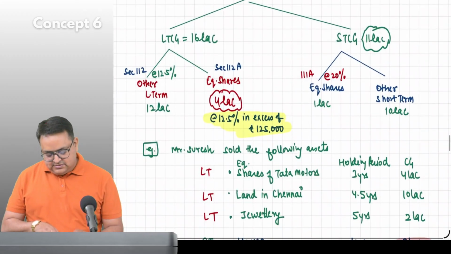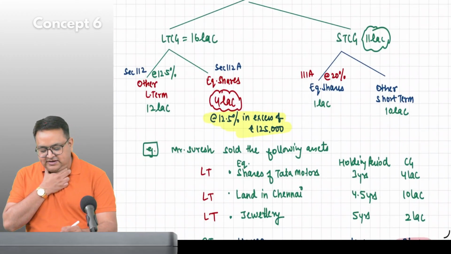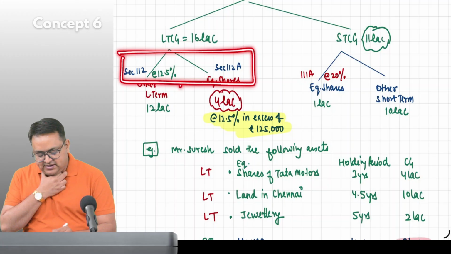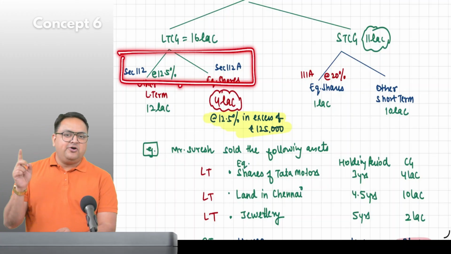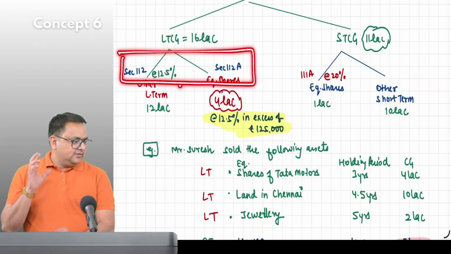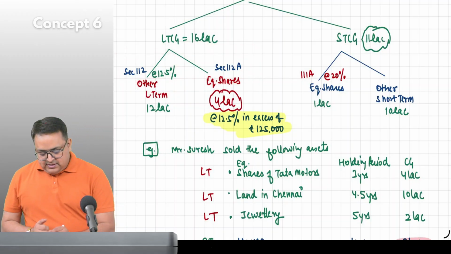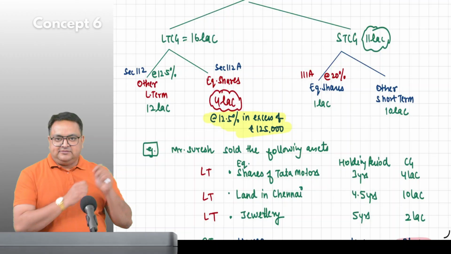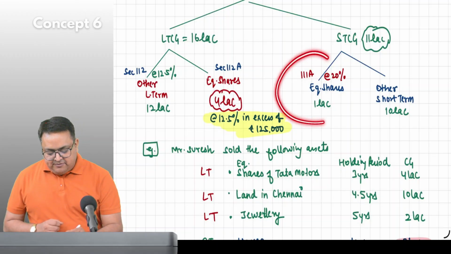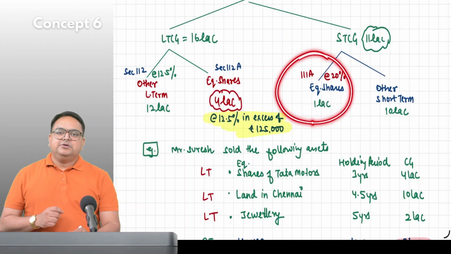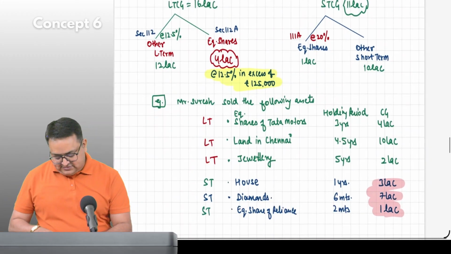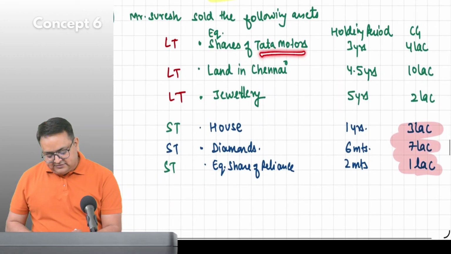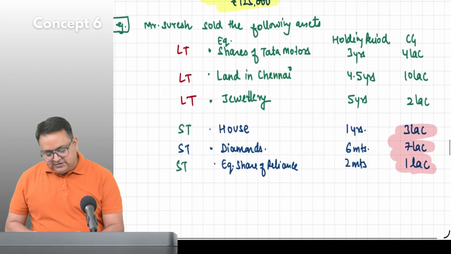Now, please tell me, 112 and 112A, they both are short term or long term? Long term. What is 112A? Long term equity shares. What is 111A? Short term equity shares. Okay. Guys, please tell me Tata Motors, you sold after 3 years.